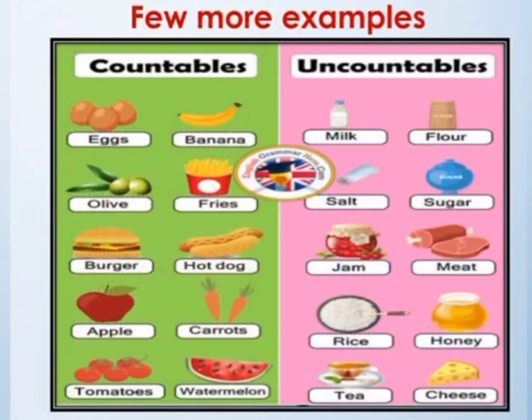Here we have more examples. In the category of countable nouns, we have eggs, banana, olives, hot dog, burger, apple, carrot, tomatoes, watermelon. And if I talk about uncountable nouns, it's milk, salt, sugar, jam, meat, rice, honey, tea, cheese. These all cannot be counted. That's why they are uncountable nouns. And these all can be counted. They can be one or more in number. That's why they are countable nouns.